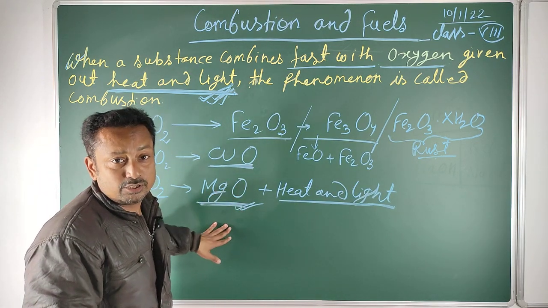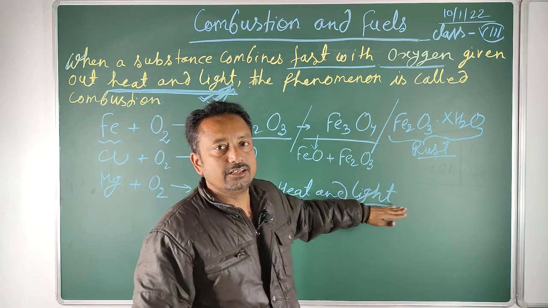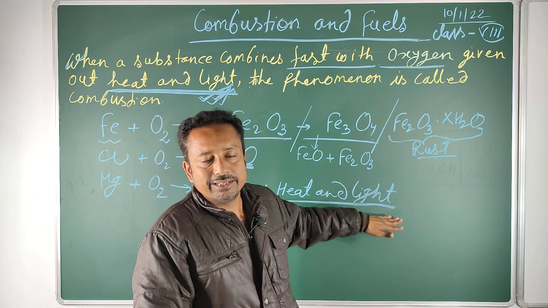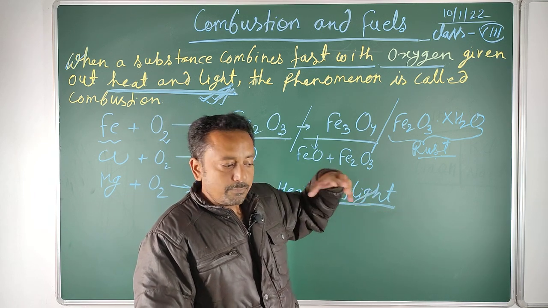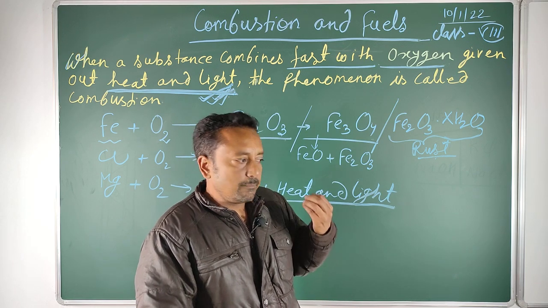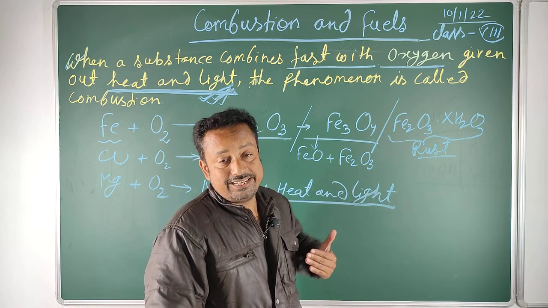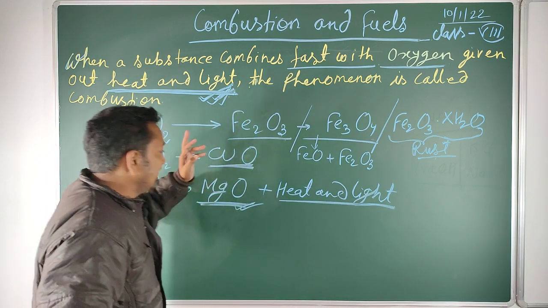So it is a type of oxidation, but during this oxidation process heat and light energy are also produced, and it is known as combustion. So oxidation alone is not a condition for combustion; oxidation will happen, but with oxidation it must release heat and light.